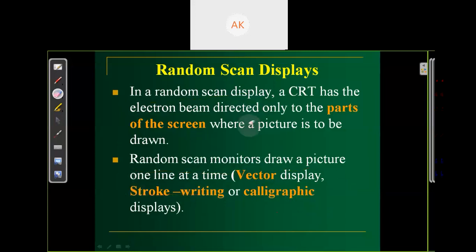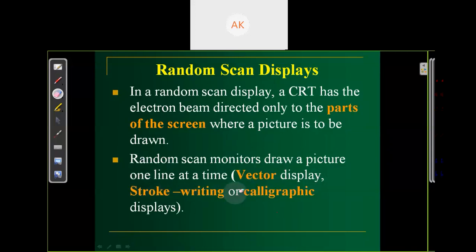In the random scan system, a CRT has the electron beam directed only to the part of the screen where the picture is to be drawn. We are just moving our electron beam to the part of the screen where the picture is to be drawn. We are not scanning the complete screen row-wise. And a random scan monitor draws a picture one line at a time.